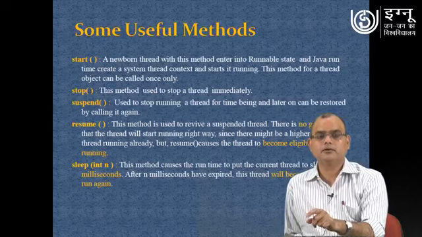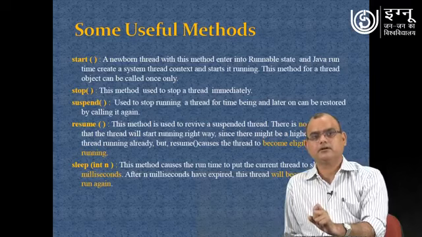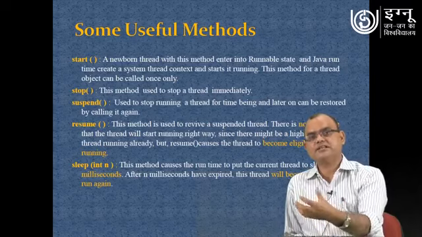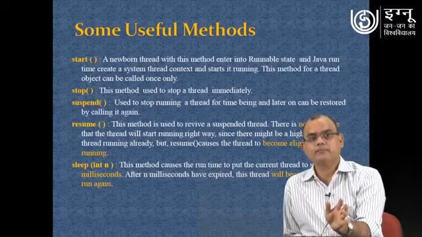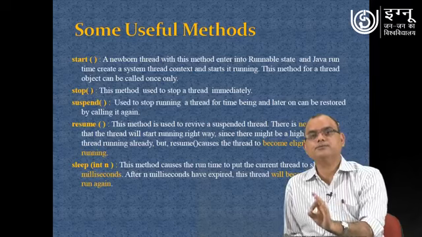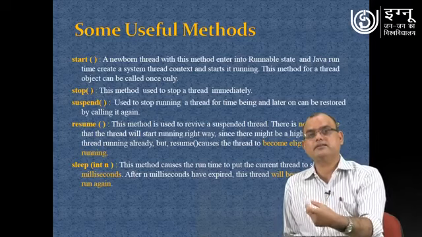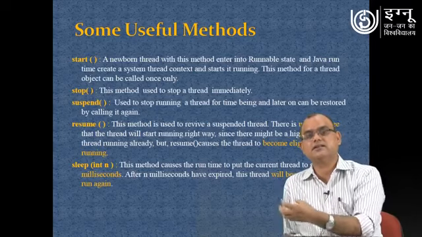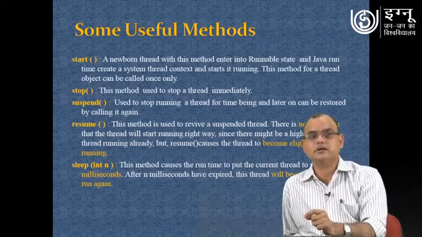The stop method is used to stop the thread immediately. It is a kind of forceful stop of the thread, because after completion of the execution process, a thread is automatically going to stop, or go to the dead state. But once you make your thread stop, you are forcefully stopping it. This forceful stop method will be used when you are running a multi-threaded program and checking a certain condition, and when that condition is met you have to stop that specific thread. So on that thread you can call the stop method.